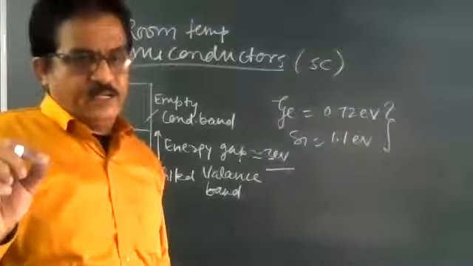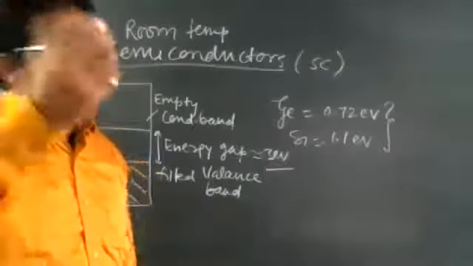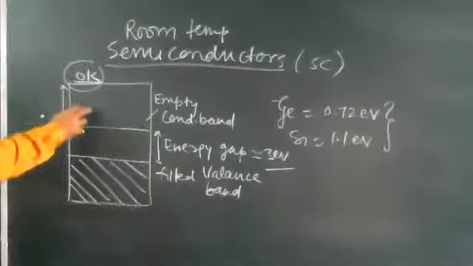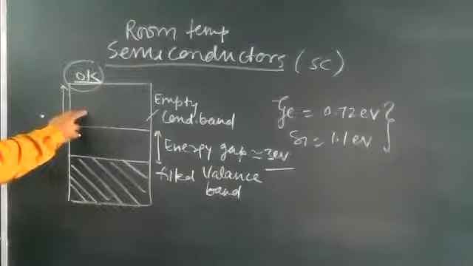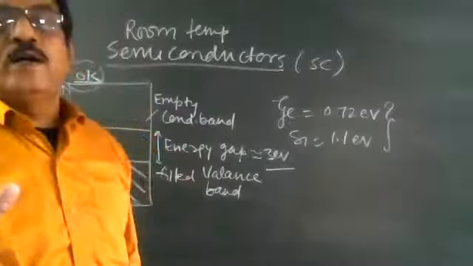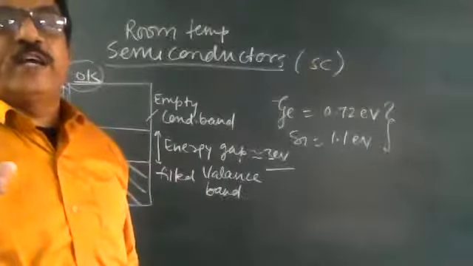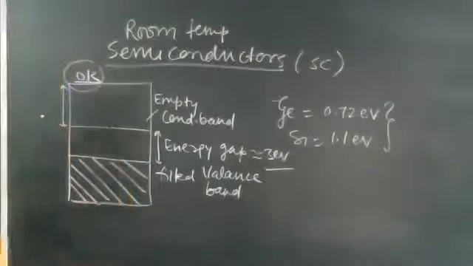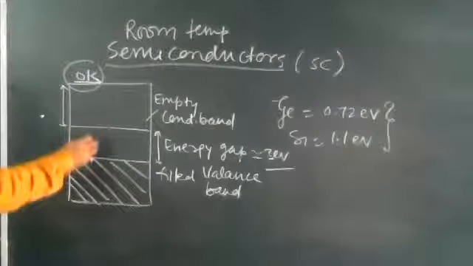Some electrons jump from the valence band to the conduction band. Due to this, the semiconductor acquires small conductivity at room temperature. So the resistance of a semiconductor would not be as high as that of an insulator.